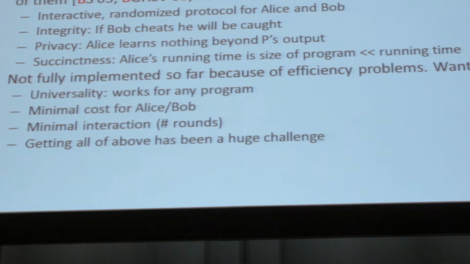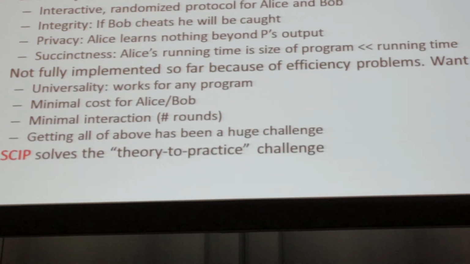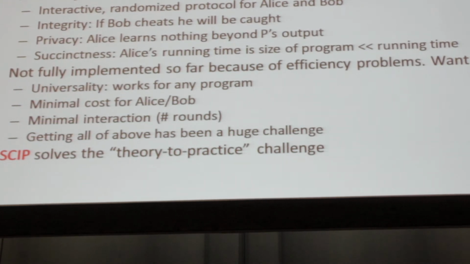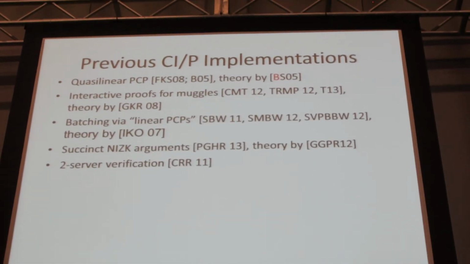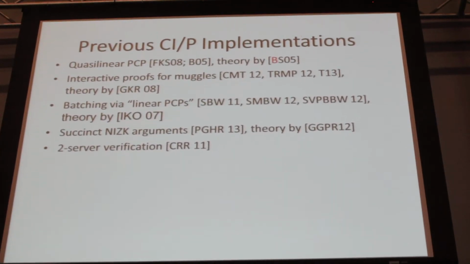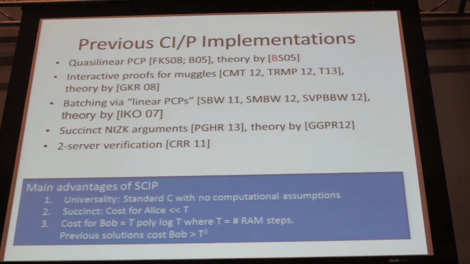That's why the spectacular works about zero knowledge proofs and other things are already 30 years old, but they haven't been implemented so far. Our main contribution, and that's what I'm telling you about, is that we actually solve this theory-to-practice challenge. There have been, in the past, a few implementations of parts of things, either computational integrity or computational privacy, in certain settings. There's a list of works in the slides, and you can check the references there. The main advantages of our new system are, first of all, universality.